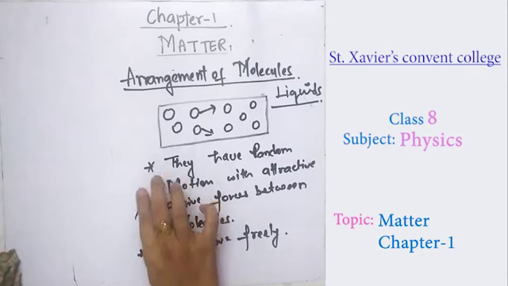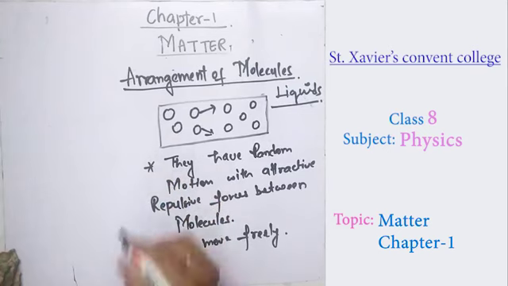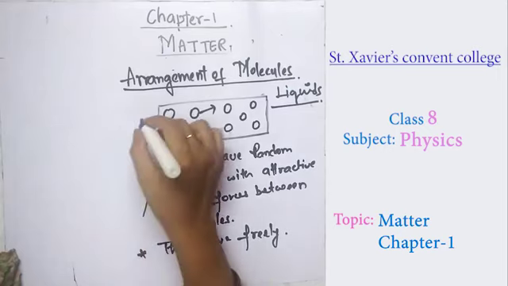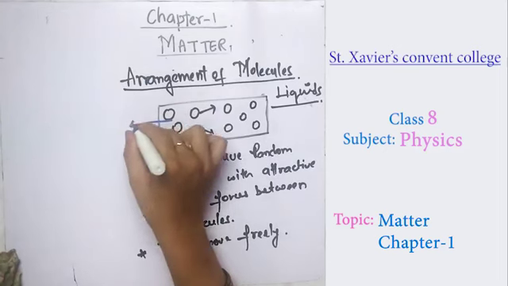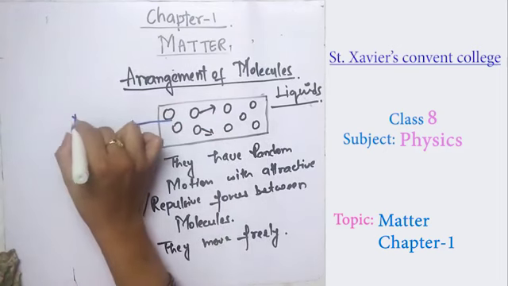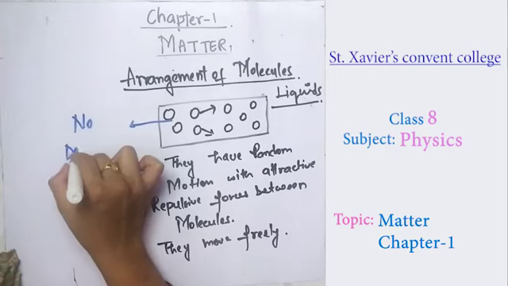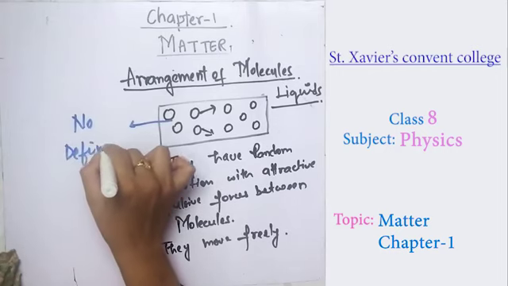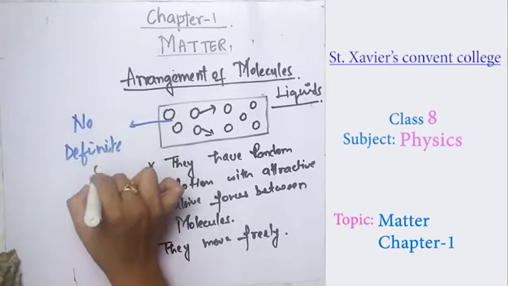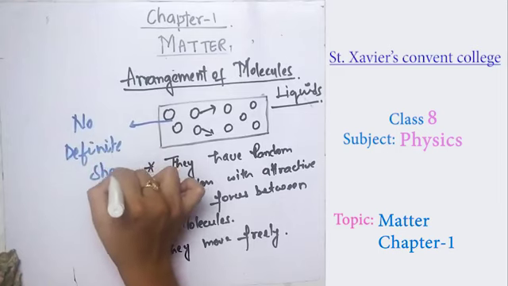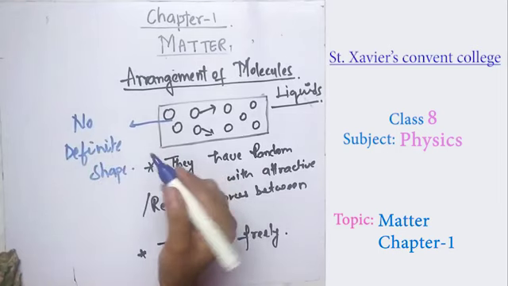As they move freely and have a random motion, they basically do not have a definite shape. So these liquids do not have a definite shape because the molecules can move here and there in any way. As they can move in any way, they cannot have a definite shape.